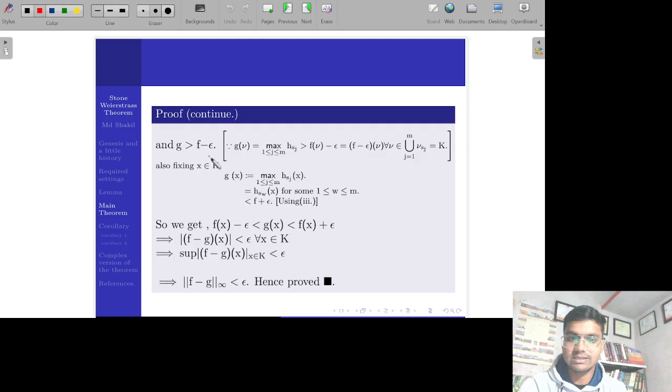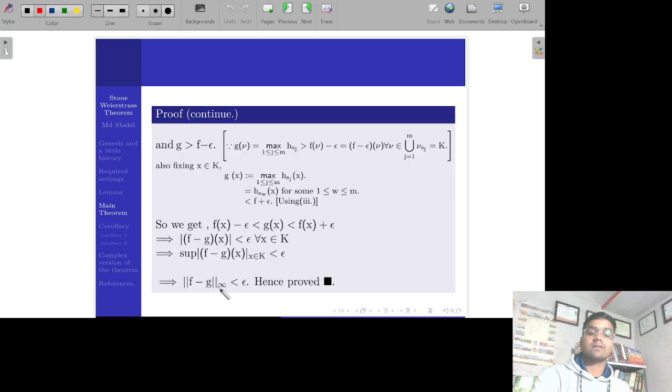Now also it is greater than f minus epsilon. So G of x at a specific point is greater than f of x minus epsilon and strictly less than f of x plus epsilon, meaning the modulus value of f minus g taken at point x is strictly less than epsilon for every x in K. Now when mod f minus g is strictly less than epsilon at each point, its supremum value will also be less than epsilon, taken over every point x from K, and that is nothing but the sup norm of f minus g.